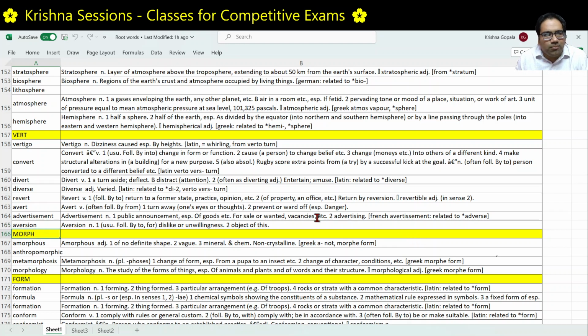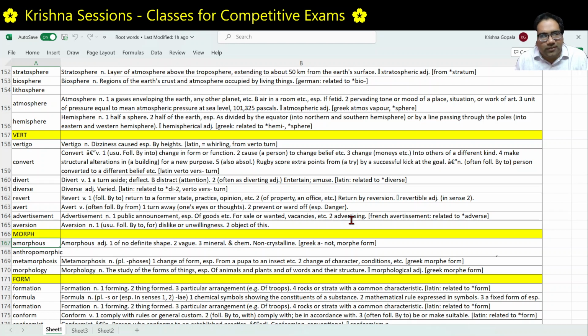Next is morph. Morph means form. Amorphous means having no definite shape, form, or structure. A plus morph: a is used in a negative sense here, which doesn't have form.